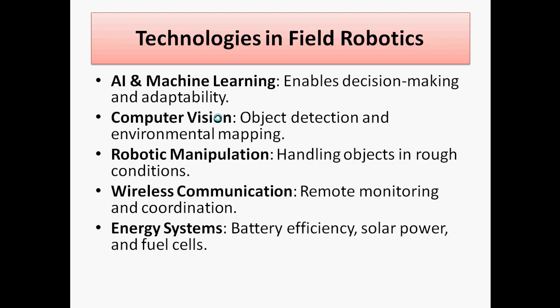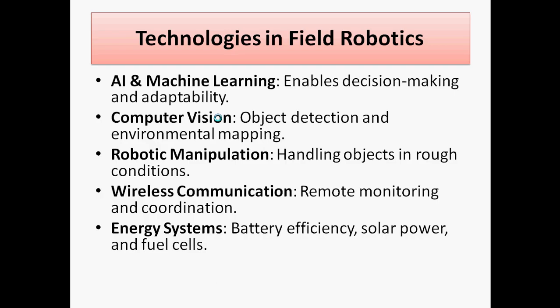The next is the technology used in field robotics. We use AI and machine learning, which enable decision making and adaptability. Next is computer vision, for object detection and environmental mapping. Then robotic manipulation, which is handling objects in rough conditions.